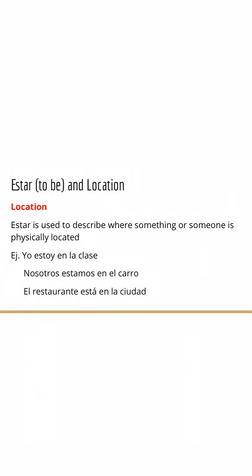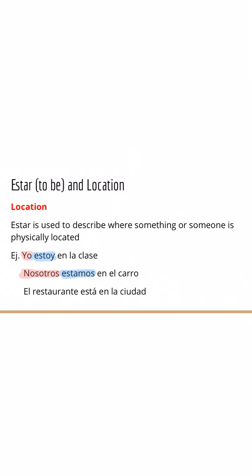Okay, so the first one we're gonna delve into, folks, is location. So estar is used to describe where something or someone is physically located. All right, so I see my subject here, yo. My verb has to match that subject pronoun, remember, and it does. It is estoy en la clase, which translates to I am in class. My next one here, my subject again, is nosotros. Who's doing the action? We are. And then the verb that I use has to match it, and it does right here.